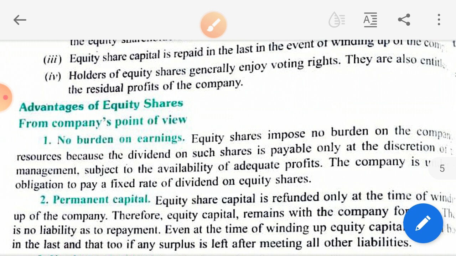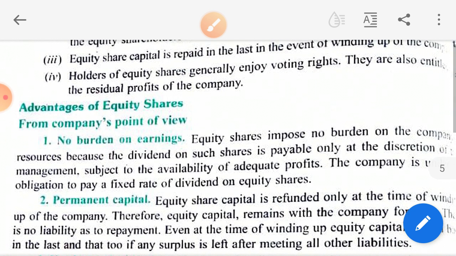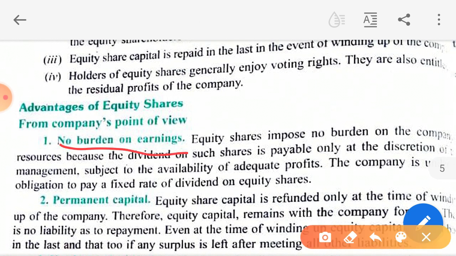Preference shares have a fixed rate of dividend, but again there should be sufficient profit, and the board of directors should be willing to pay the dividend, otherwise there won't be. And fixed burden is like the issue of debentures. It has a fixed burden. Why? Because interest is to be paid regularly. If interest is not paid, then they can ask for the liquidation of the company, but the shareholders can't ask. So the first point is no burden on earnings. Okay, I hope this is clear to you.